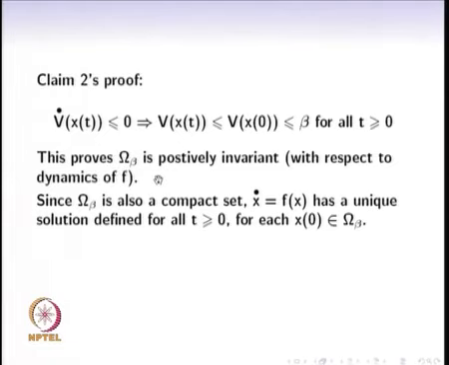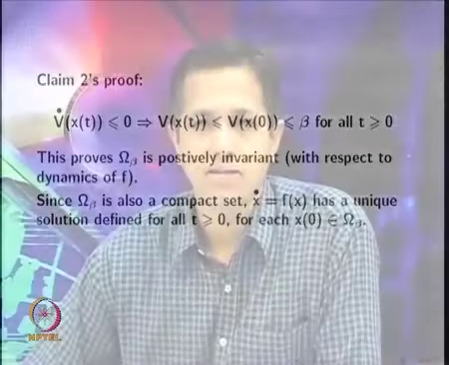If the value is less than or equal to beta at t equal to 0, then for all future time it can only decrease, and hence that trajectory remains inside the set omega beta. Further, this omega beta set, we also saw just now, is a compact set, which means it is a closed and bounded set. Hence, x dot equal to f of x has a unique solution defined for all t greater than or equal to 0. We saw that if we have a compact set which is positively invariant and the function is just locally Lipschitz, then we are able to in fact assure global existence and uniqueness of solution for this differential equation.